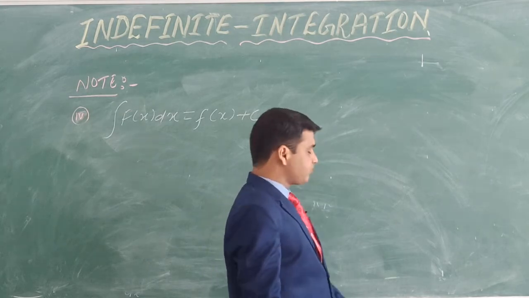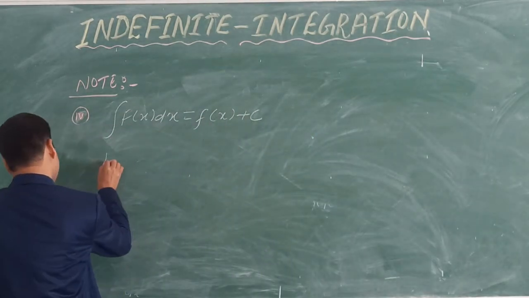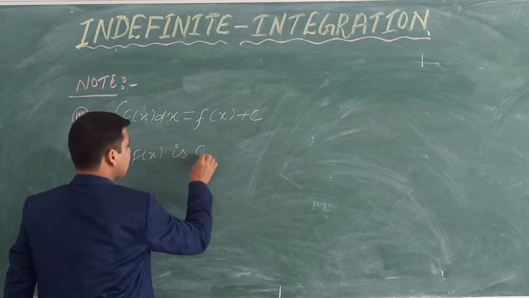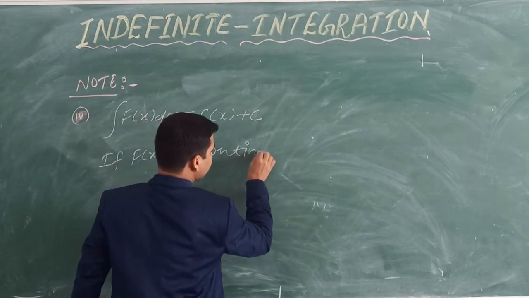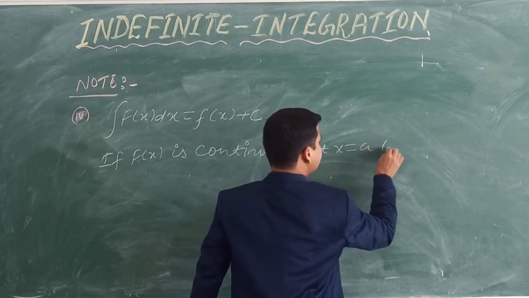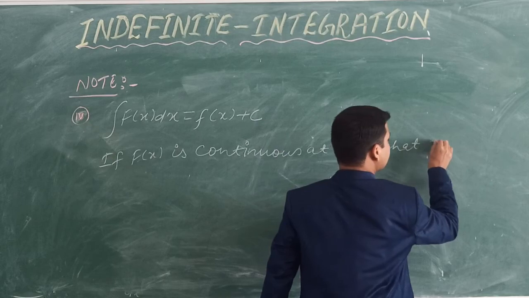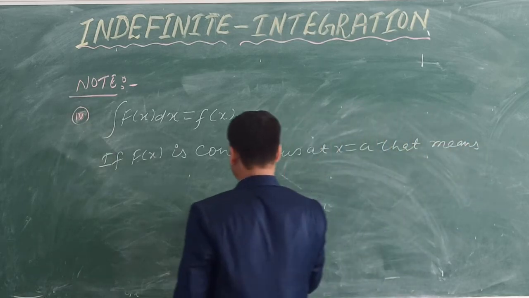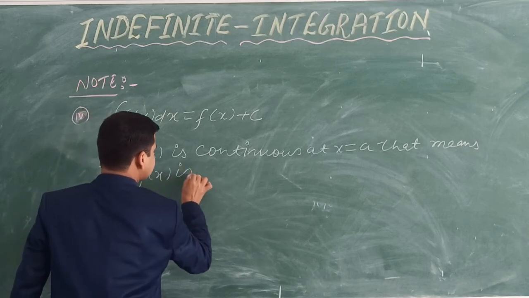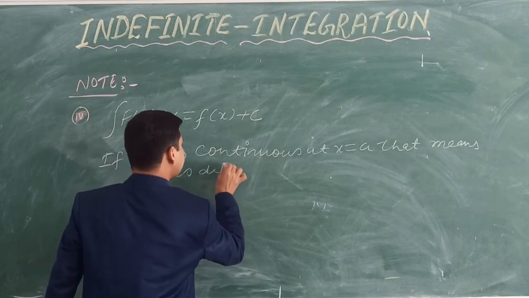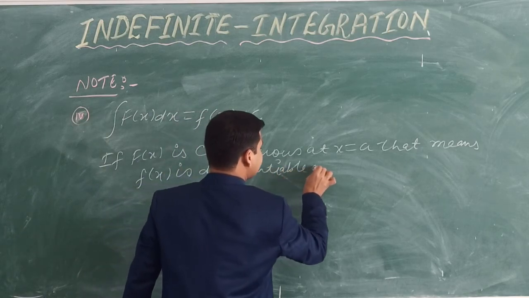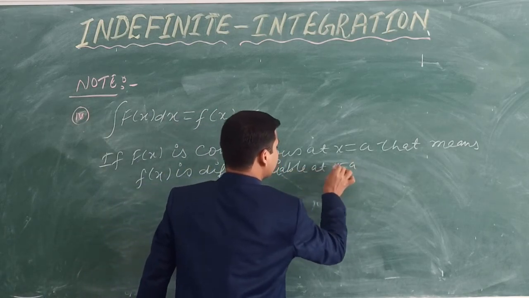Now see this here. If capital F of x dx is continuous at x equals a, that means this small f of x is differentiable at x equals a. What is the meaning of this?